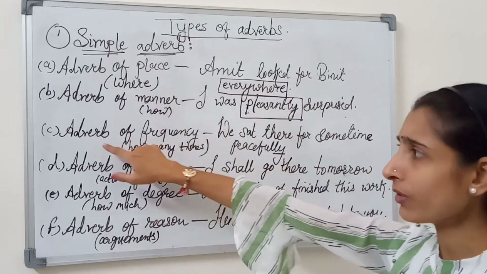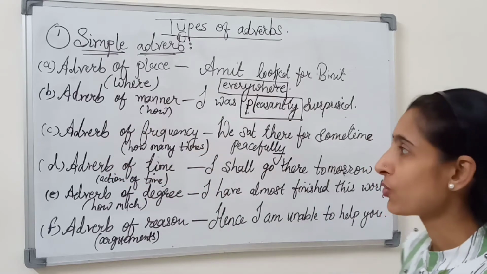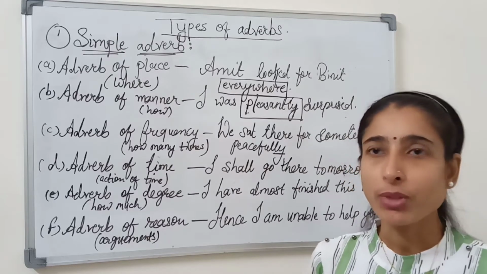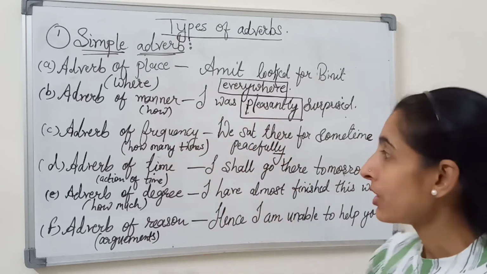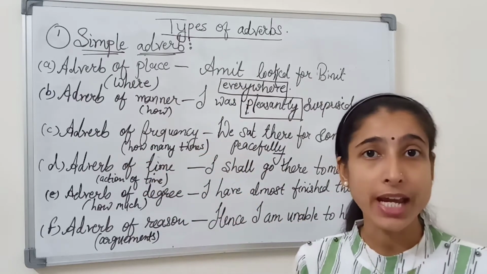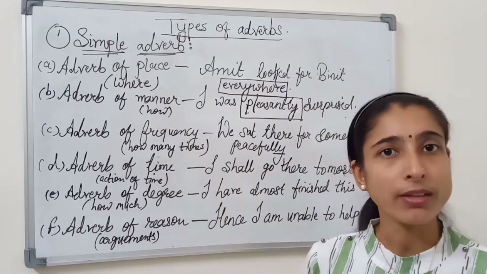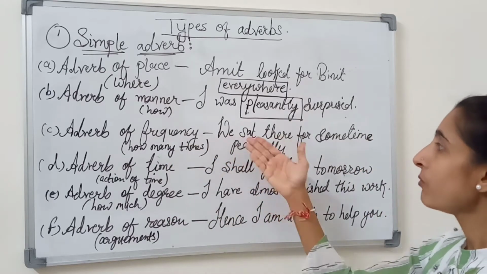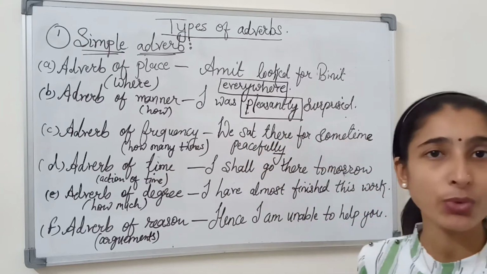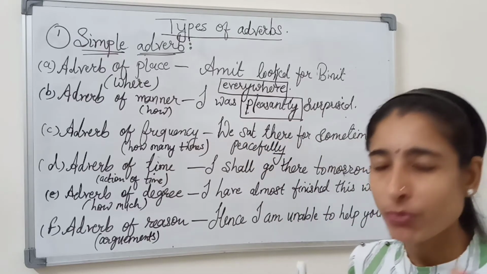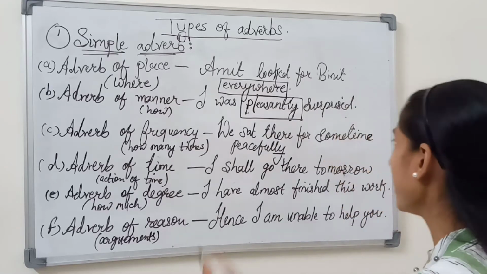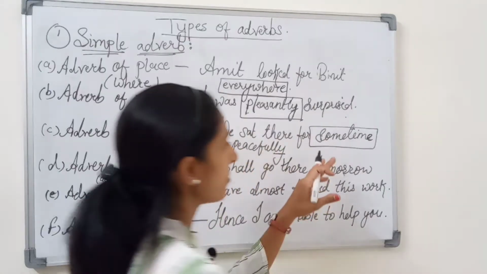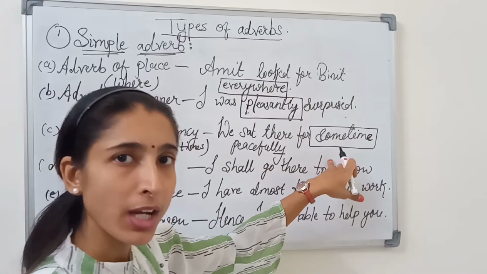Third is adverb of frequency. You must remember that in my previous video I gave the last example of adverb of frequency. And what does adverb of frequency denote? It denotes how many times. It is also denoted with a number, so you can say adverb of frequency or adverb of number. We sat there for some time peacefully. We sat there for some time, very peacefully. So here you can see some time became the adverb of frequency.